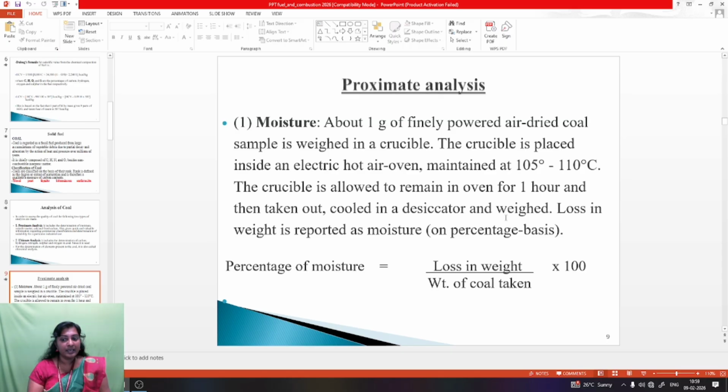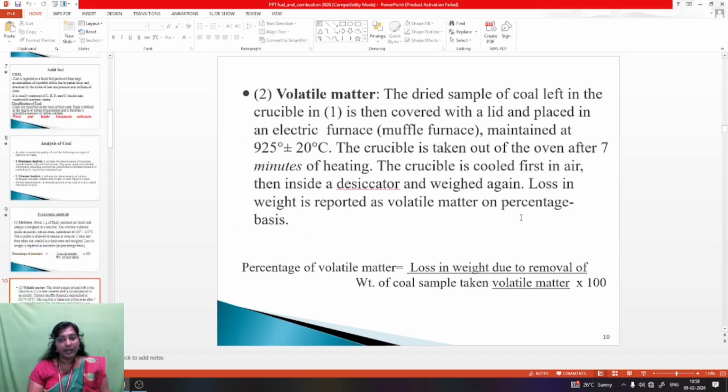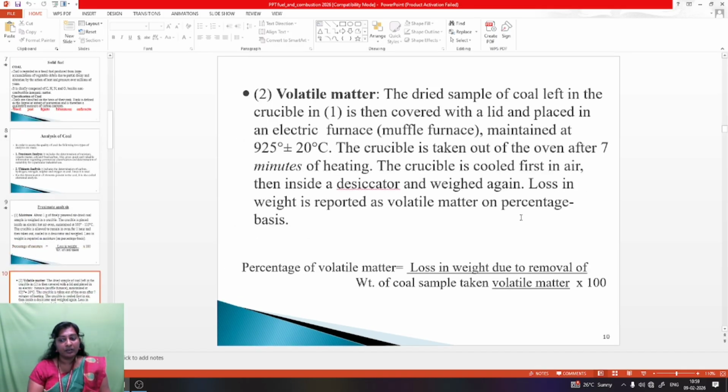The coal is cooled in a desiccator and weighed. How much weight is lost gives the percentage. This is the formula: the percentage of moisture is how much weight is lost divided by weight of coal taken into 100. Then the second one is volatile matter.